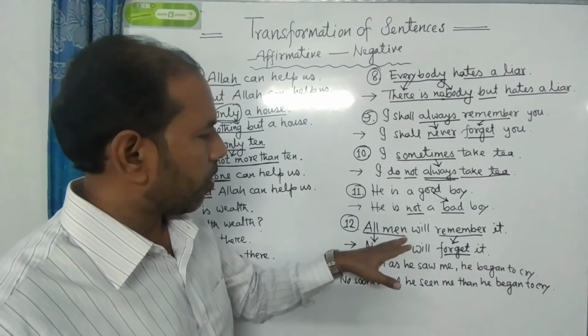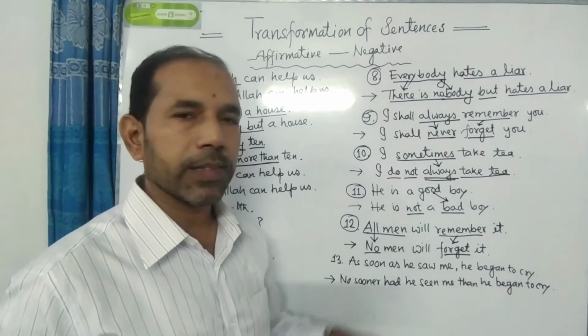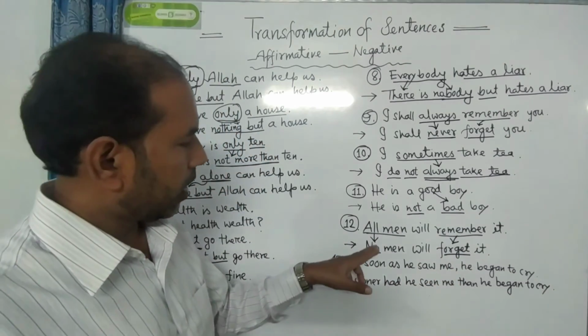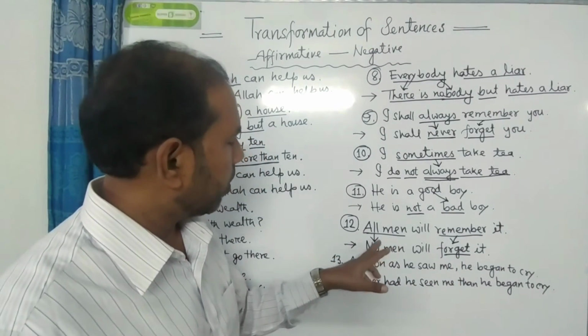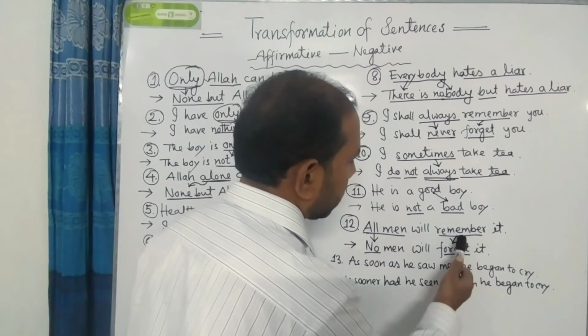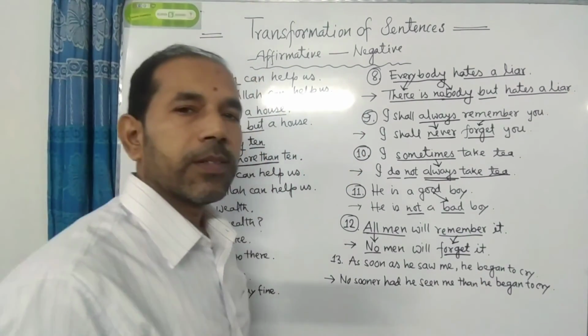So the example is all men will remember it. And the answer is no man will forget it. I have used no instead of the word all, and I have used forget instead of the word remember.